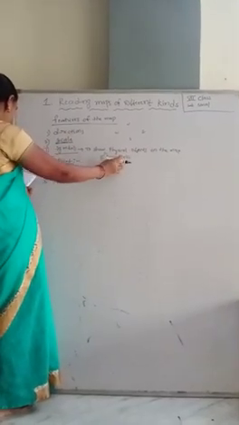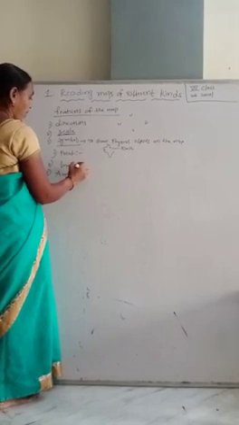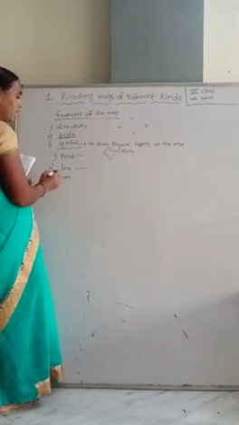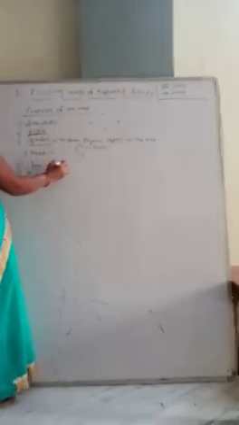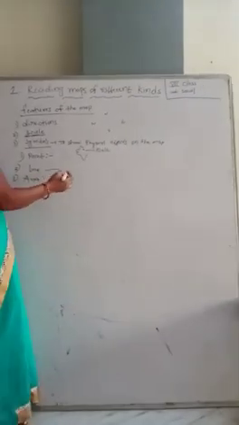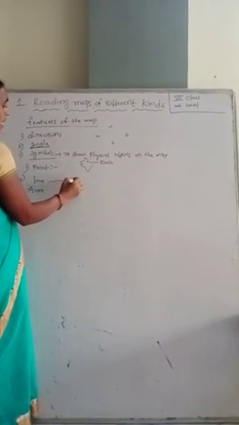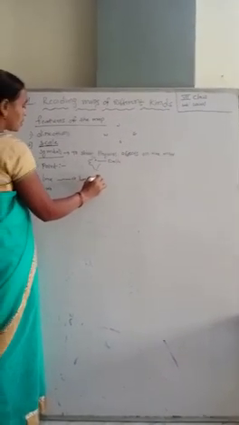The second one is line. To show the river Manjira, we draw a line.